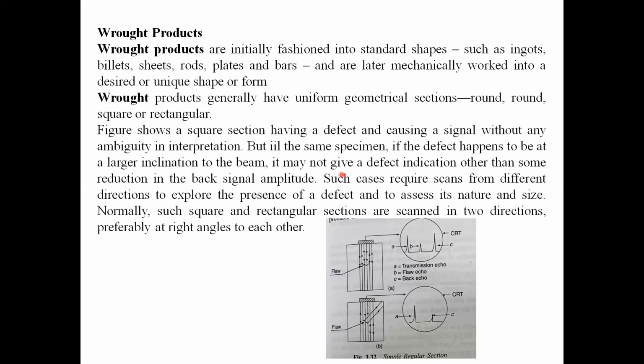Now we have different types of raw products. Sometimes we get rods in rectangular shapes, square shapes and round shapes. How do we use ultrasonics in that case? Suppose, see this.